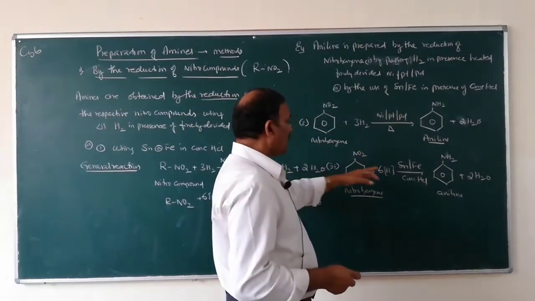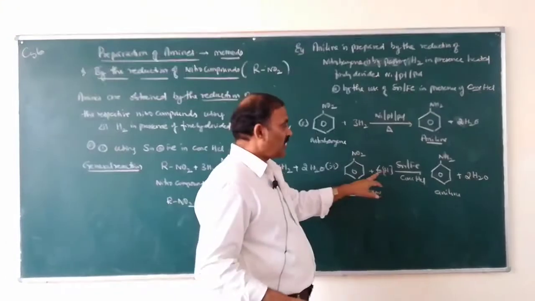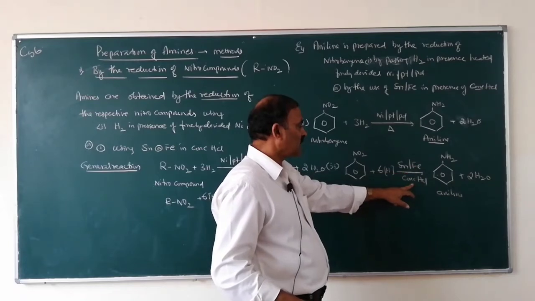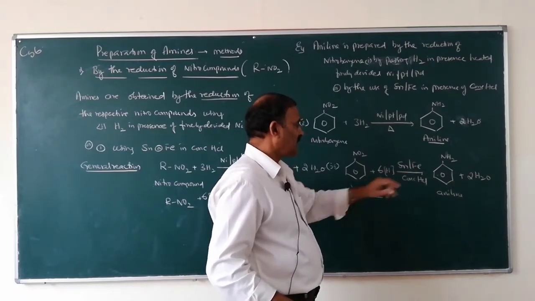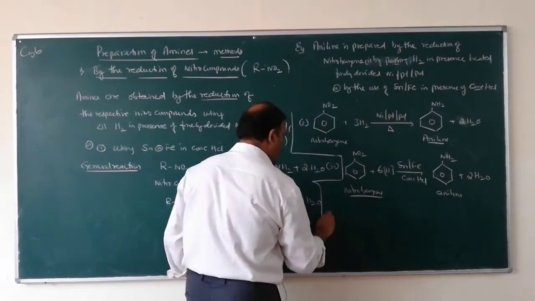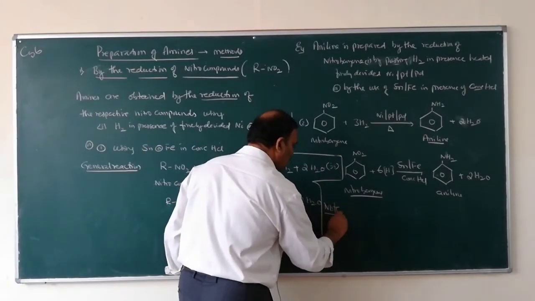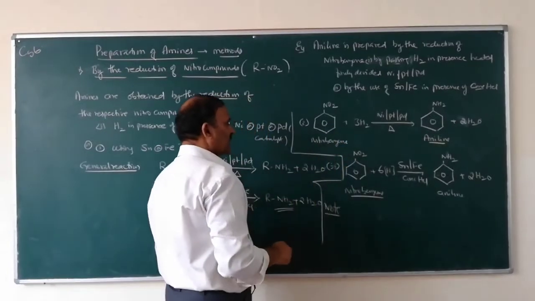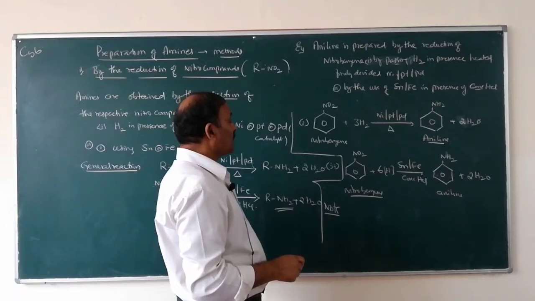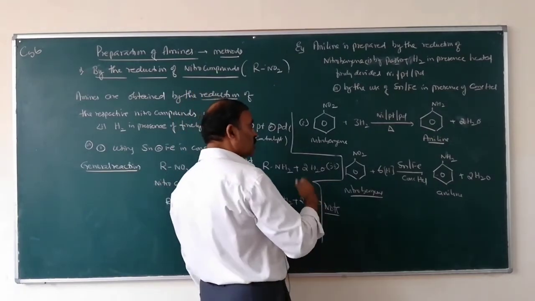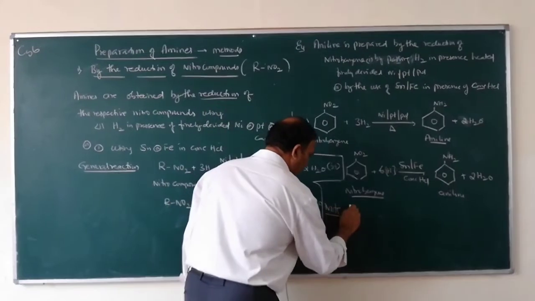Another method is by the reduction of nitrobenzene using tin or iron in presence of concentrated HCl. So here make a note. These are aromatic amines, that means aryl amines. Similarly, alkane amines can also be obtained by this method.